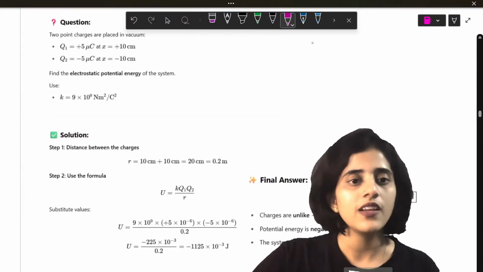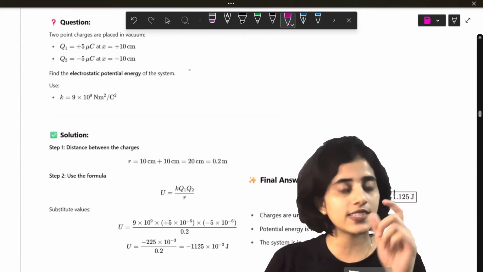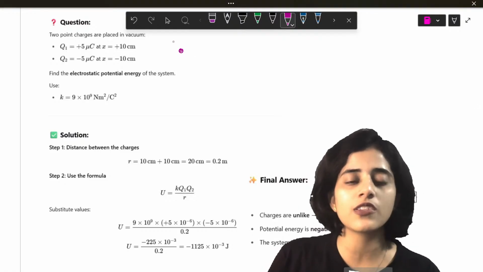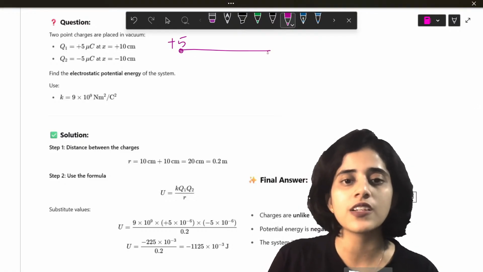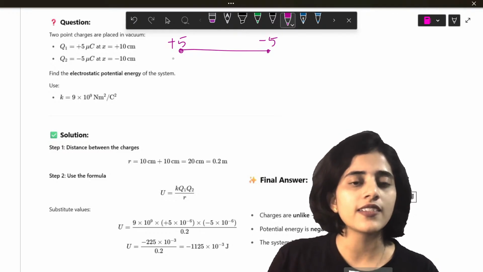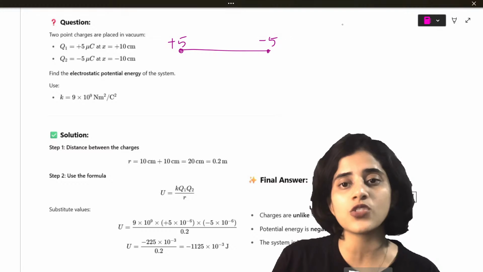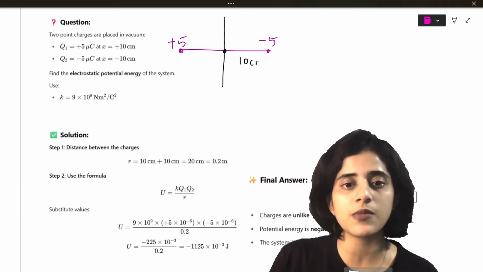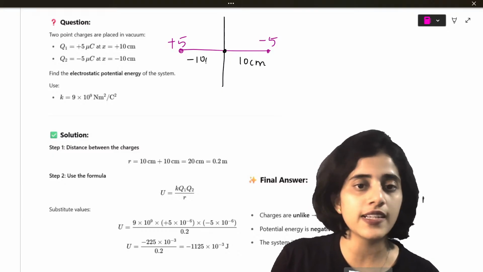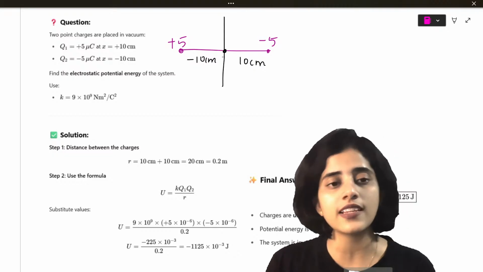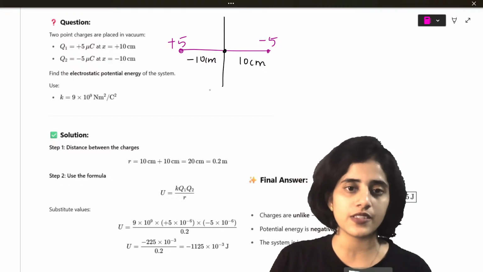Okay, now there's one more question. Here you will see what happens when two unlike charges come together. The first charge is plus 5 and the second charge is minus 5, and they are at a different distance also. If this is 0, this is 10 centimeter and this is minus 10 centimeter. So the distance is 10 centimeters and minus 10 centimeters.